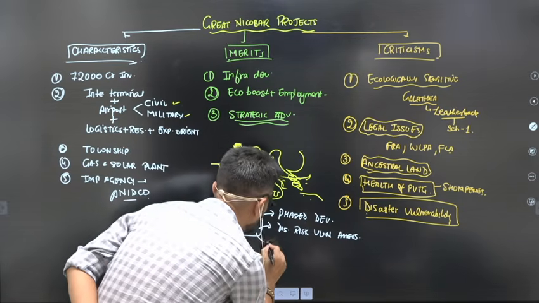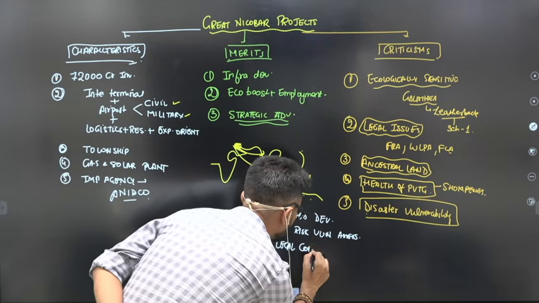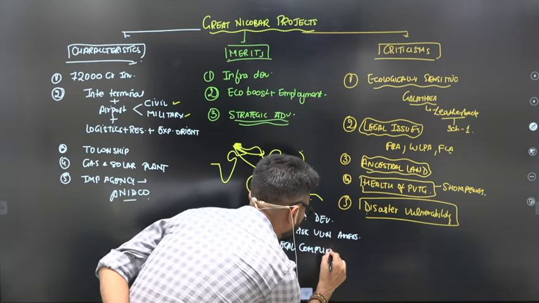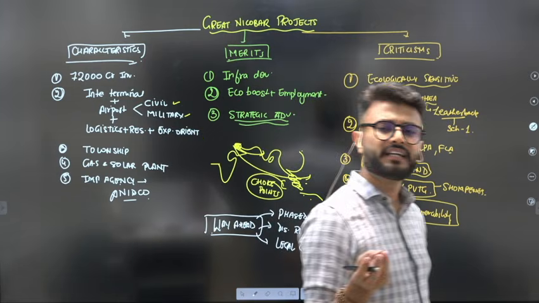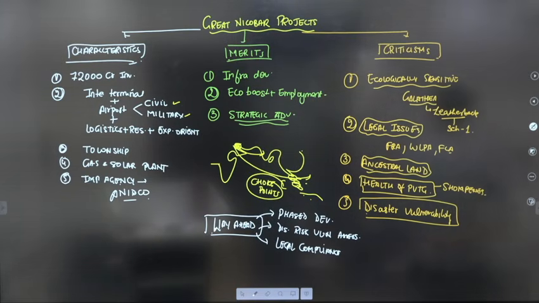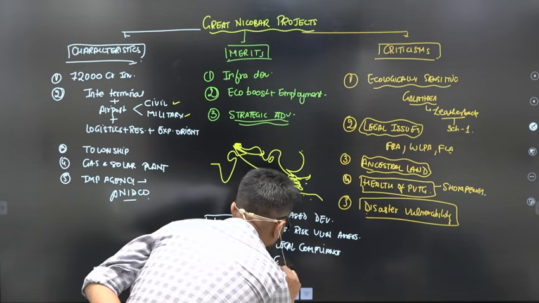Then legal compliances must be ensured. We must protect the rights of the forest dwellers living in that area, because if we are not able to do it, we can never convince them. We need to cooperate with the local people and the tribal councils, otherwise things cannot work. And similarly, we should go for green port technology.